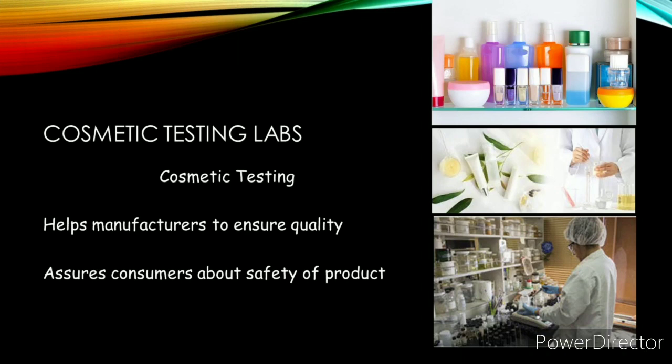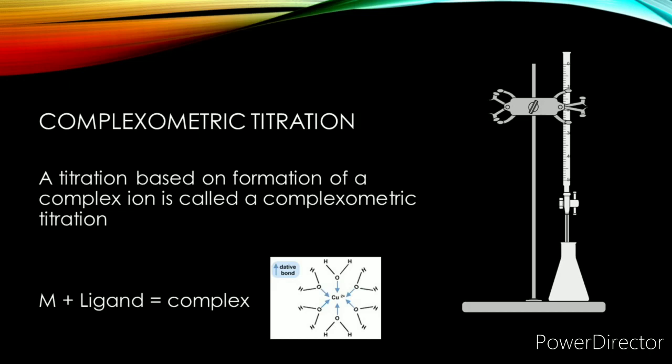There are laboratories devoted to cosmetic product analysis. These analyses are done to help manufacturers and consumers ensure quality and safety of the product. As a part of this, you may need to analyze talcum powder composition or magnesium content in talcum powder. Now, let us focus on the method we are going to utilize. To estimate the amount of magnesium in talcum powder, we will use the method of complexometric titration with EDTA.